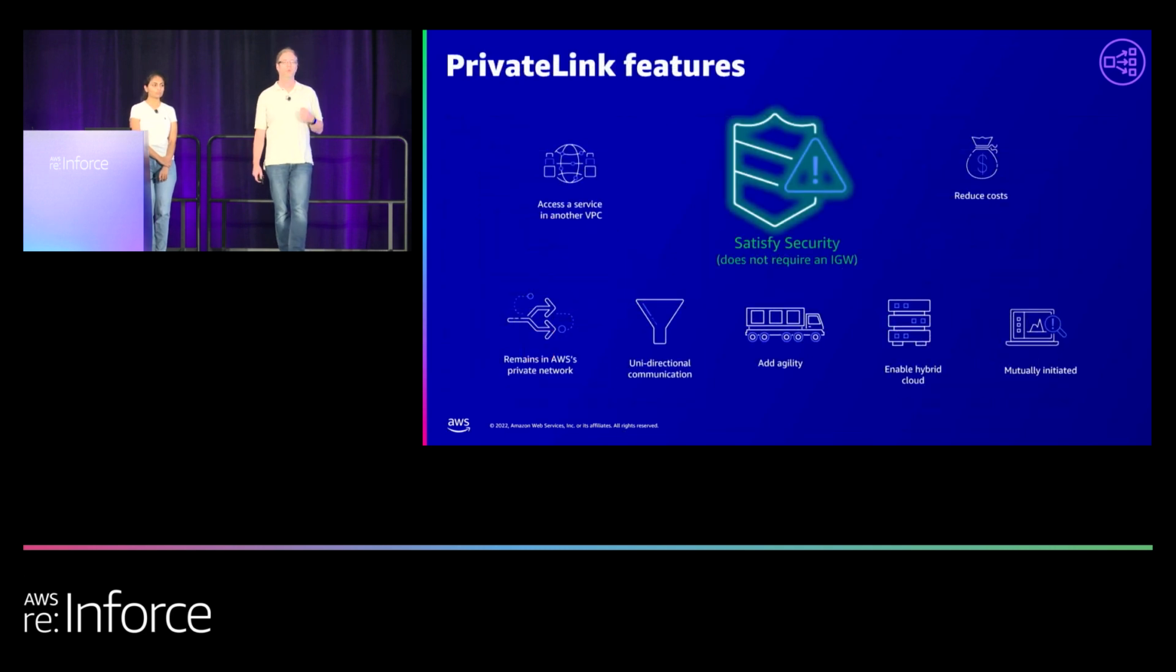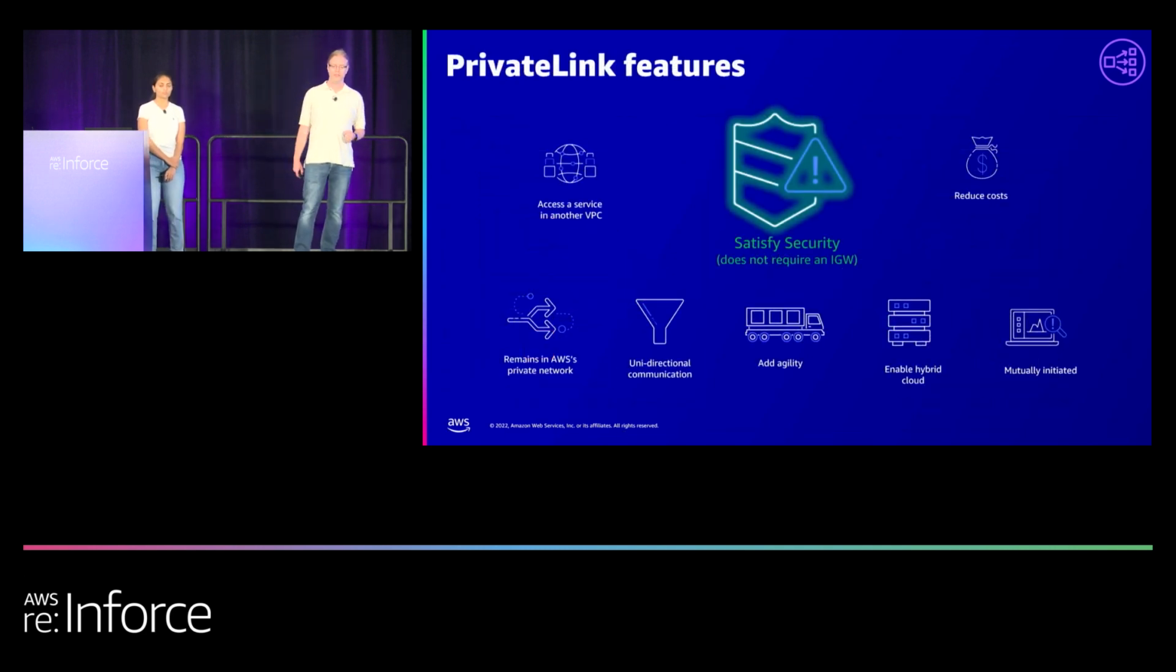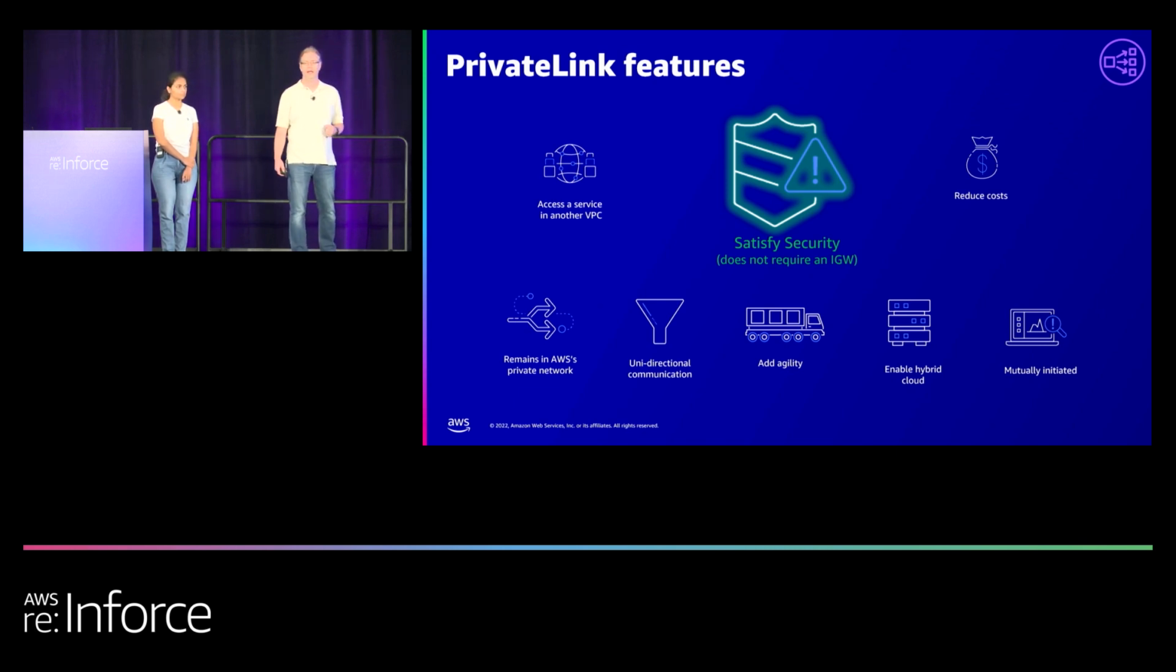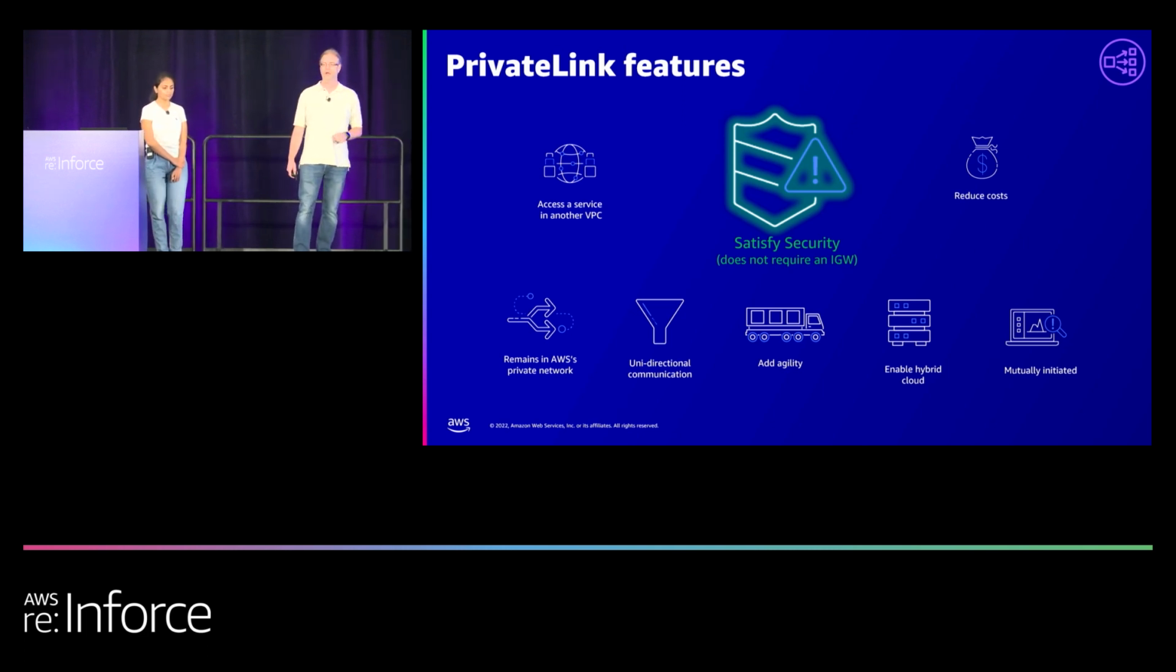So if we're going to go a little bit more into the features, I already mentioned that it all happens pretty much behind the scenes. It doesn't worry about IP overlap, and you don't need an IGW either. The IGW, the Internet Gateway, which gives access to the internet, you don't require, because this is happening on the AWS backbone.